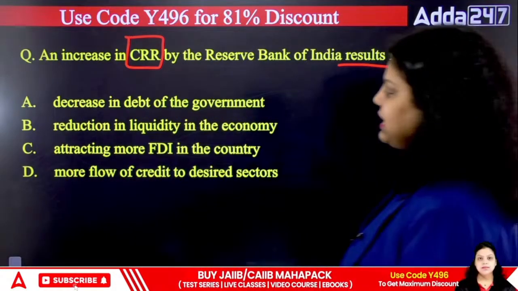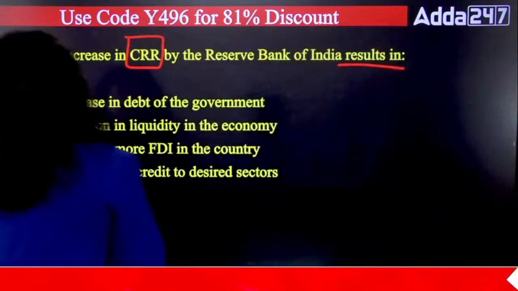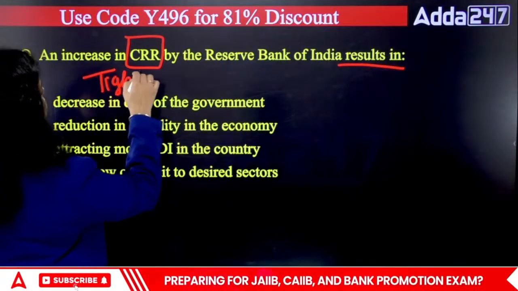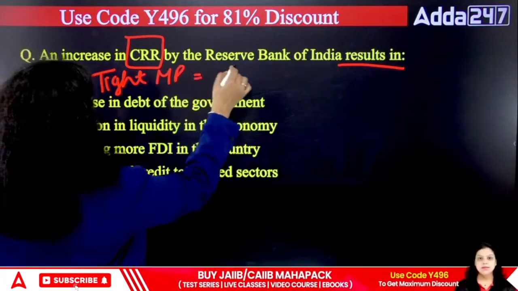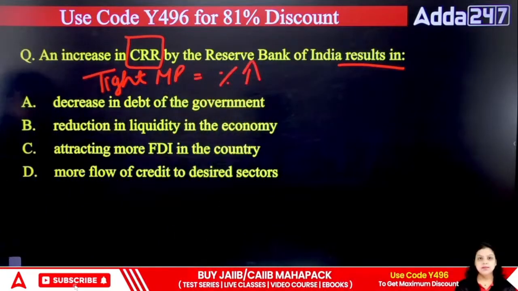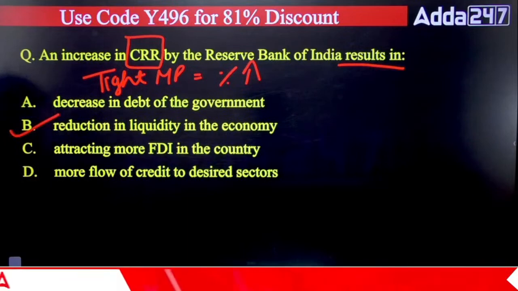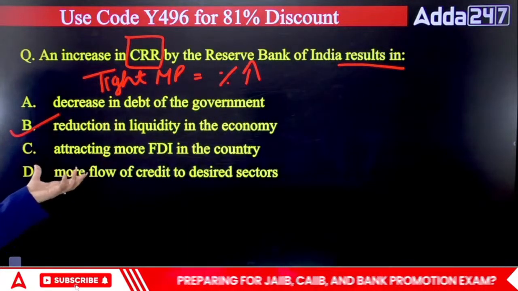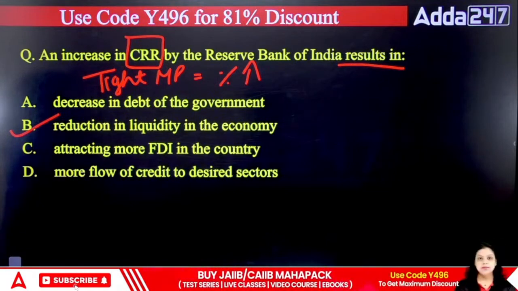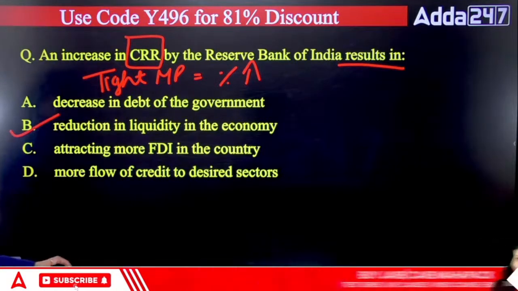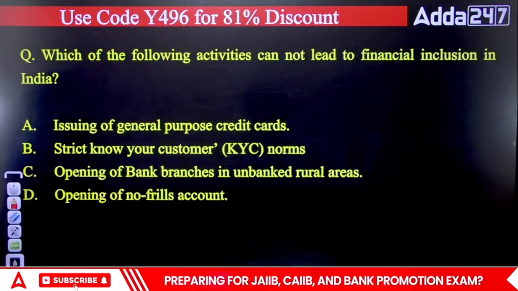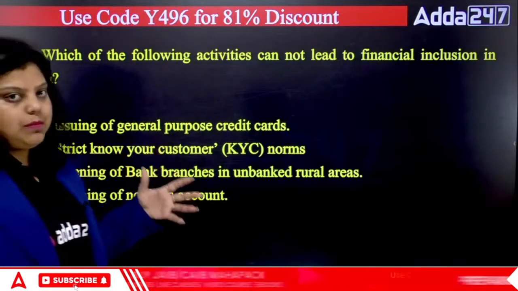Okay, very good. The right answer is simple: if RBI is increasing the CRR, it means RBI has made a tight monetary policy. And in tight monetary policy, RBI increases the policy rate. So obviously, reduction in the liquidity in the economy will be seen. A reduction in the money supply we will be able to see in the economy, because more money has to be reserved and the loan rates have increased, so people will be left with less money.